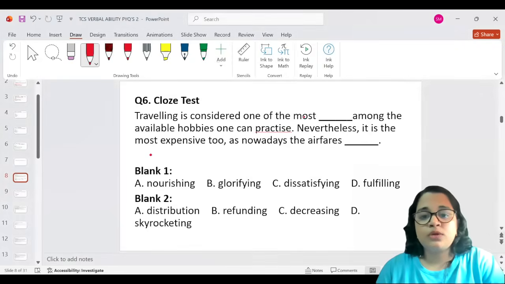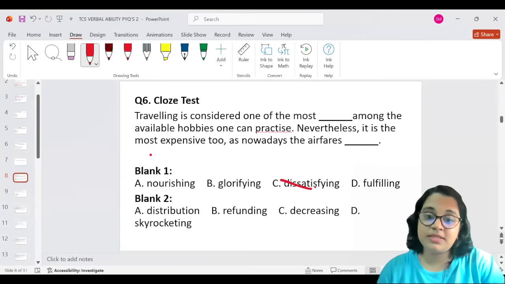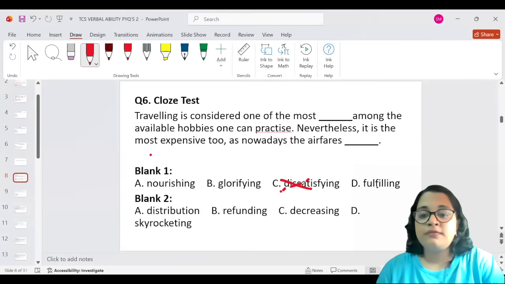Traveling is considered one of the most nourishing, glorifying, dissatisfying. It's not dissatisfying, so you can eliminate dissatisfying here itself. Fulfilling, it's one of these three. The most apt word would be fulfilling. Traveling is considered one of the most fulfilling among the available hobbies one can practice.